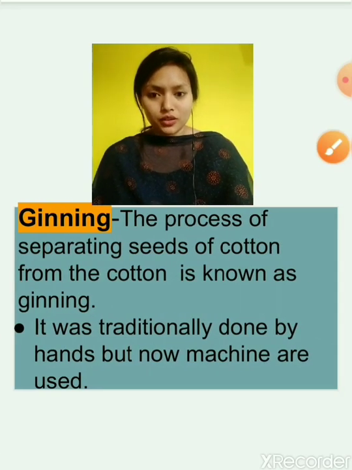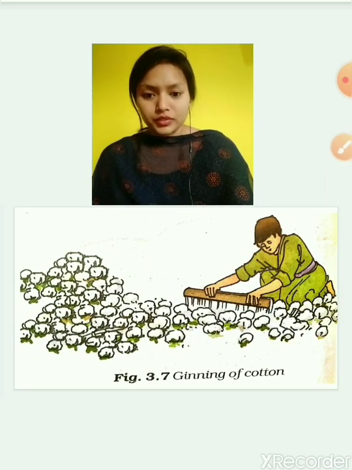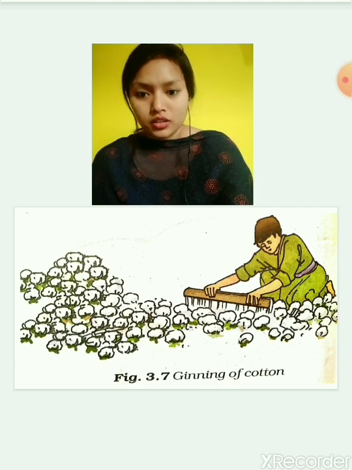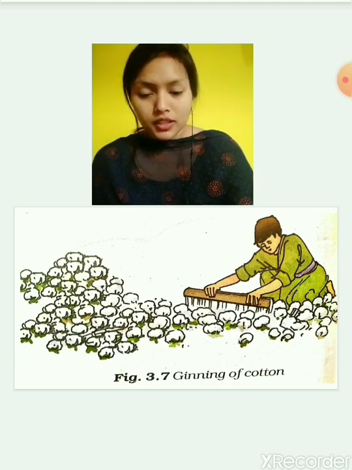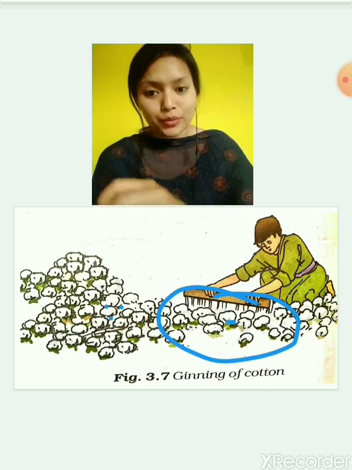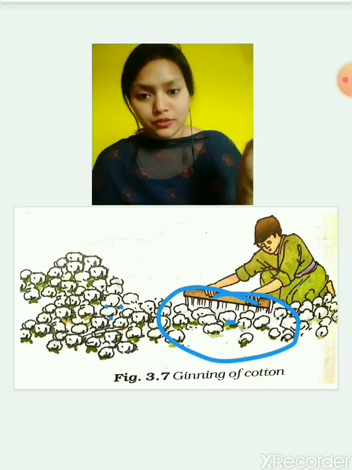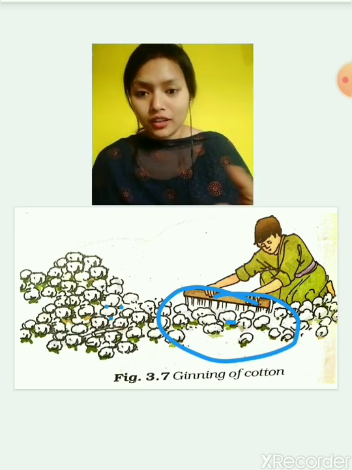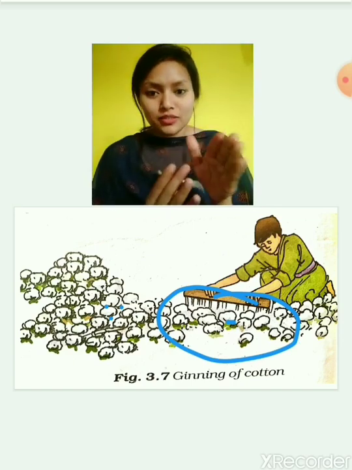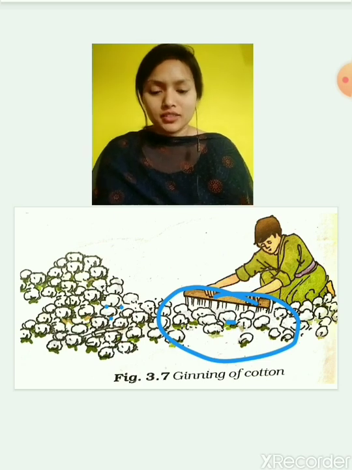Okay, now as you can see, this is the ginning of cotton. He is doing the ginning. Small seeds are there on the cotton ball, so that person is separating the small seeds from the cotton. After that the cotton will be like this. So we can easily do that using machines or hands.